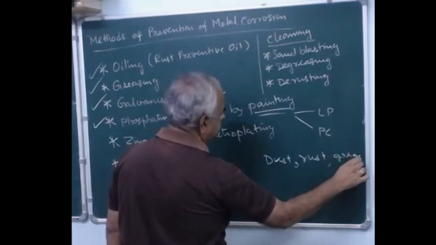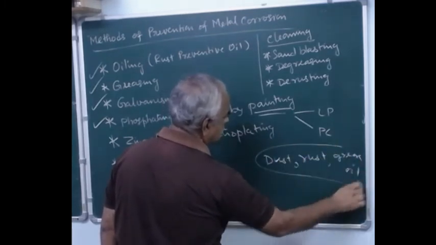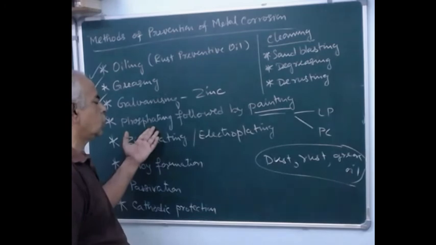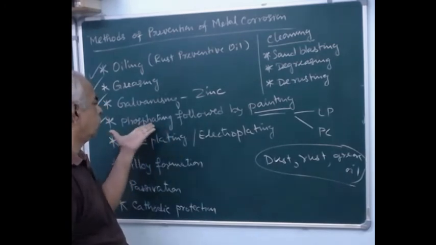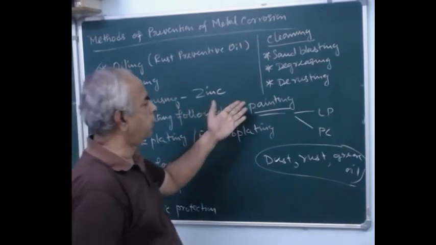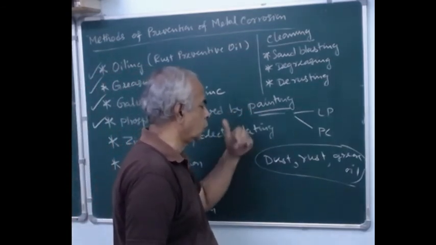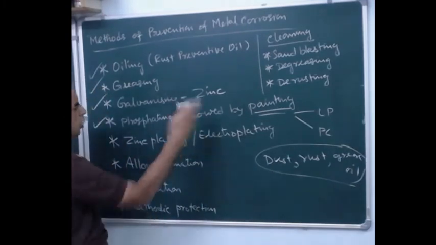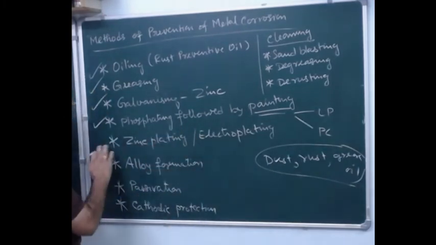So it should be totally free from all these extraneous, foreign matters, so that the metal can easily undergo the formation of the phosphate layer, okay, so that it can have a better adherence of paint also when paint is applied over phosphating. Otherwise, we can straight away do the painting also. Then zinc plating or electroplating.